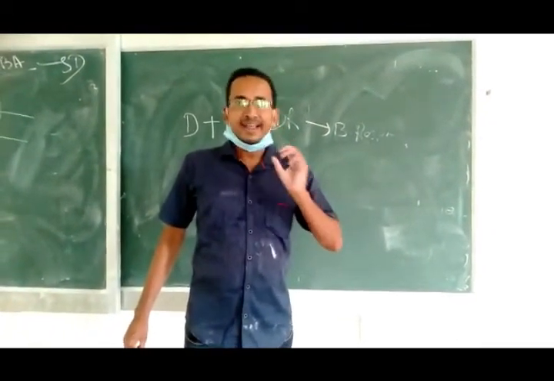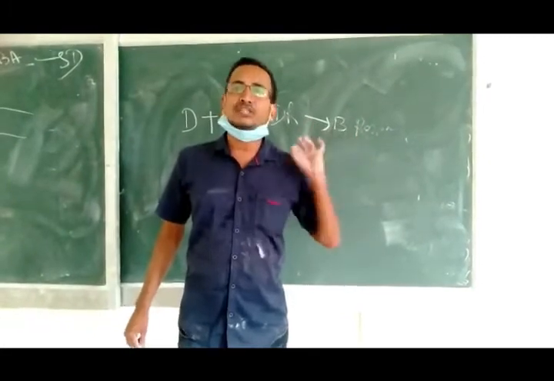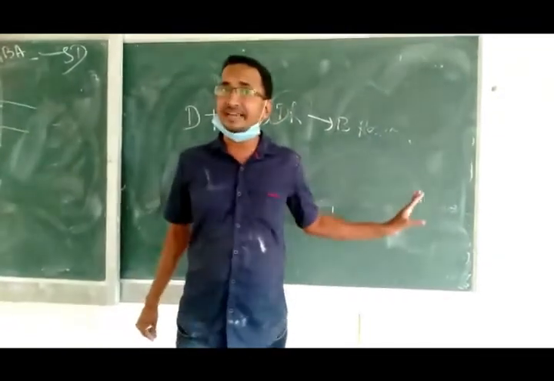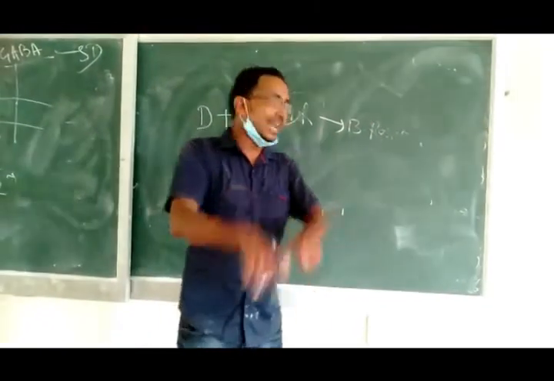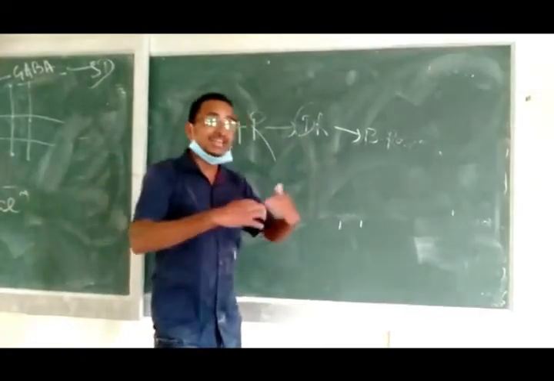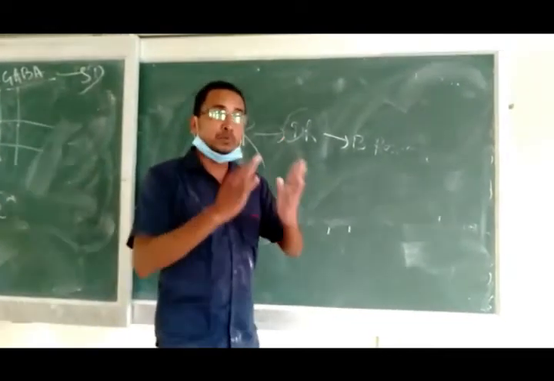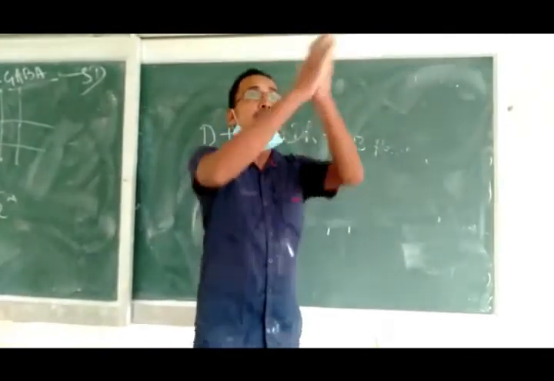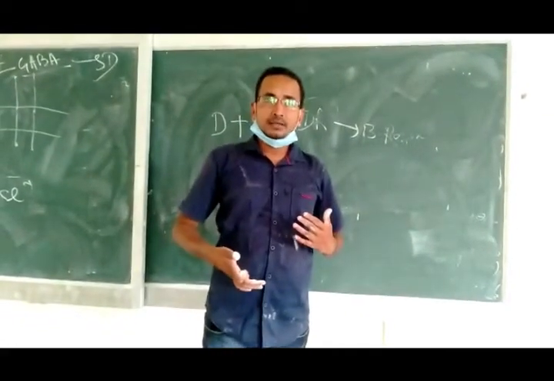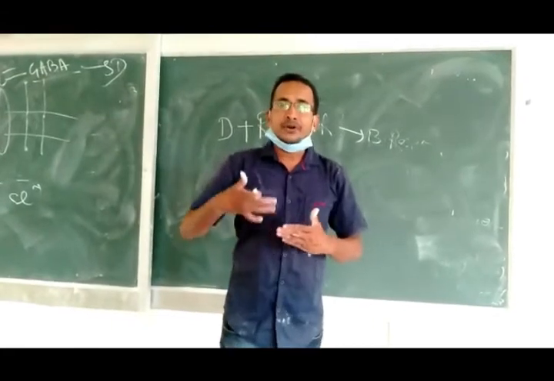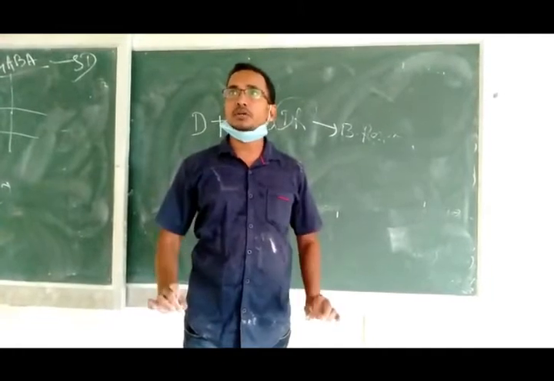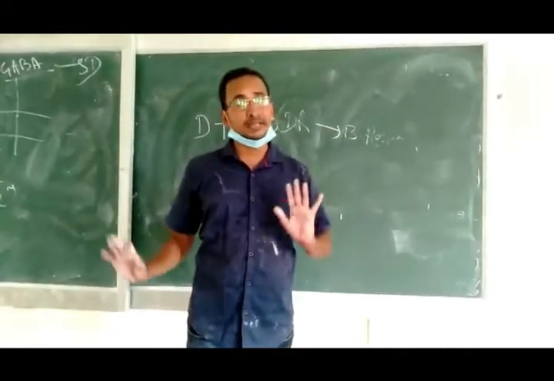There should be an ear and there should be an earring. If the girl has no ear, she cannot wear an earring. If the girl has an ear but no earring, she cannot wear an earring. Just like that, drugs need a receptor. The drug forms a complex after attaching to the receptor, and after forming the complex the drug acts, elicits a biological function, and cures a particular system. There are many terms associated with receptors.